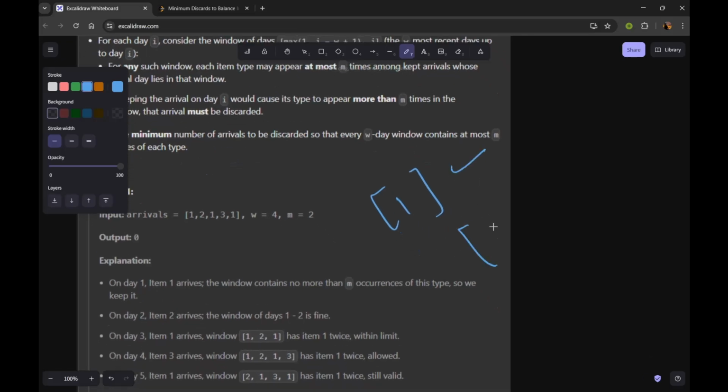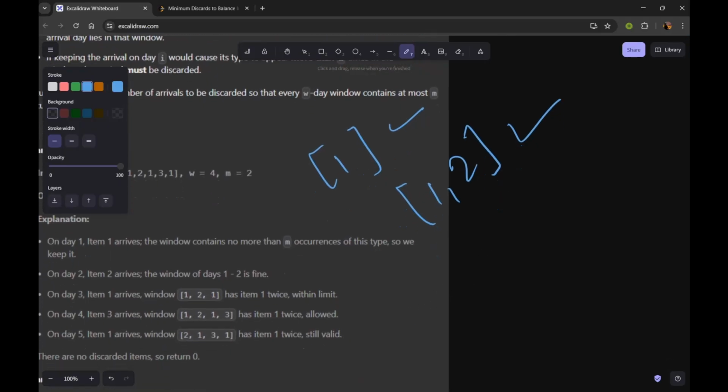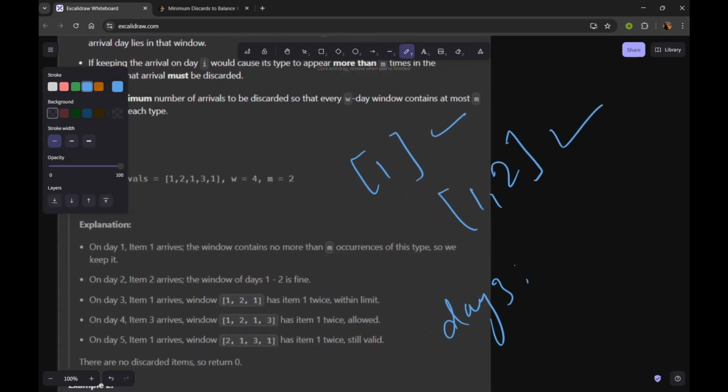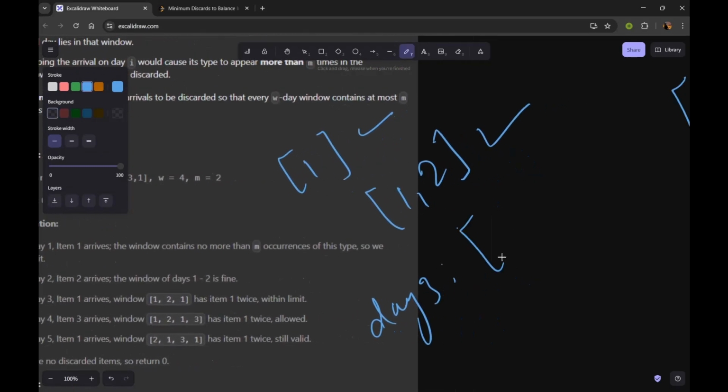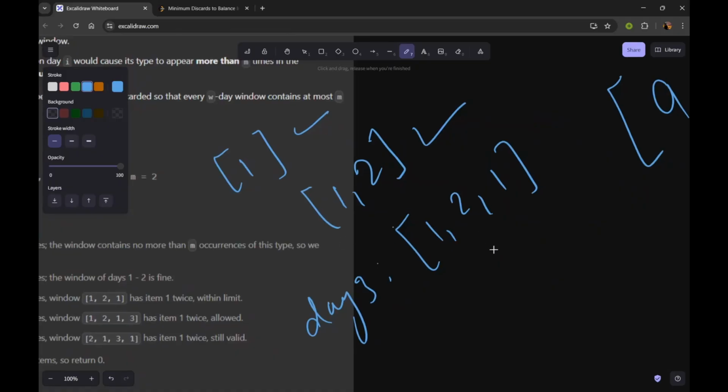And on the second day our window will look something like this, and in this window the frequency of each element is lesser than or equal to m, so we don't have to discard any item yet. And on day 3, our window will look like 1 2 1, and in this case the frequency of each element is at most m.